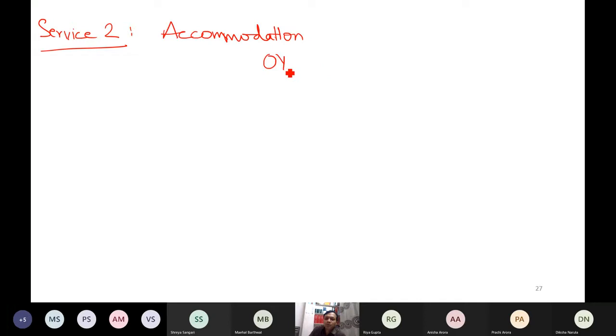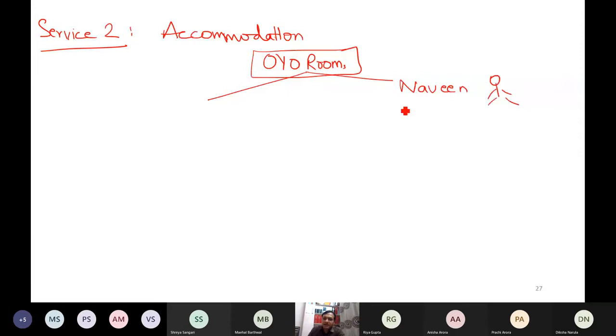Now, for example, OYO rooms. Mr. Naveen is the client, the recipient. It does not matter whether this recipient is registered or unregistered. It is none of my business.